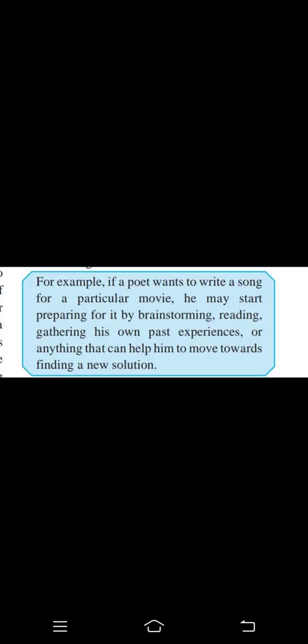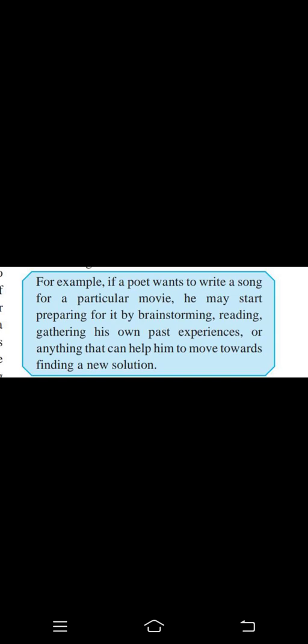Now I'll give you one example from the textbook for all four points. Okay. So first is preparation, which I displayed. For example, if a poet wants to write or sing for a particular movie, he may start preparing by himself by brainstorming, reading, gathering his own past experiences, or anything that helps him move forward in finding a new solution, right?